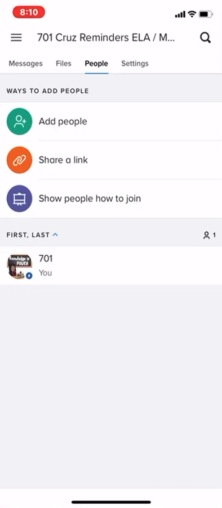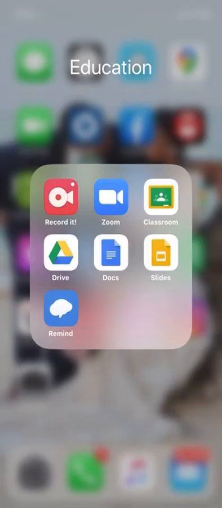In addition, if your parents want to add in, they can do that as well, and I can explain to them the different assignments. This way they can contact me too. So go ahead, make sure you download those apps so that the next time we're all connected, you know exactly which ones to use, and go ahead and experiment with them so that by the time we all meet next week on Monday, you'll have a better idea of how